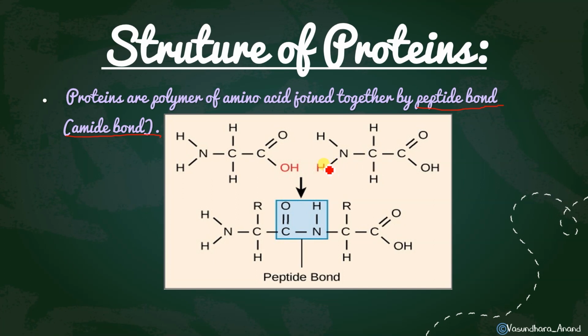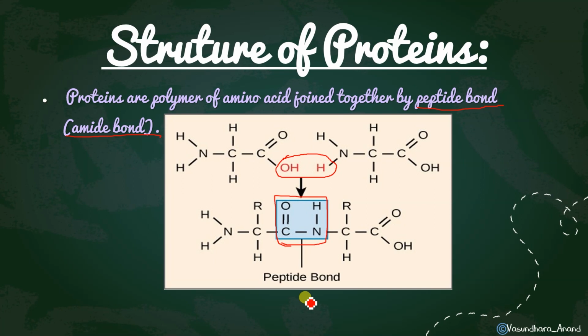So what will happen? OH of one amino acid will react with the H of another amino acid to form water. It comes out as water, and what will happen then? There will be the linkage of C double bond O and NH, which is also called amide. This is also called amide linkage or amide bond. And in proteins, especially this amide bond is named as peptide bond. Hope it is clear.